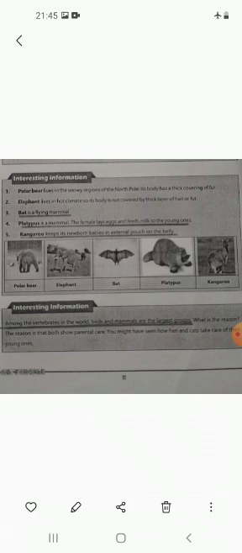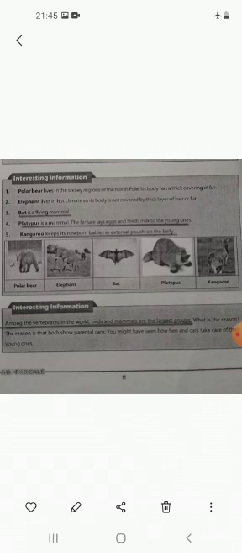Some interesting information: the polar bear lives in the snowy regions of the North Pole, and its body has a thick covering of fur. The elephant lives in a hot climate, so its body is not covered by a thick layer of hair or fur. The bat is a flying mammal. The platypus is a mammal whose female lays eggs and feeds milk to the young ones.